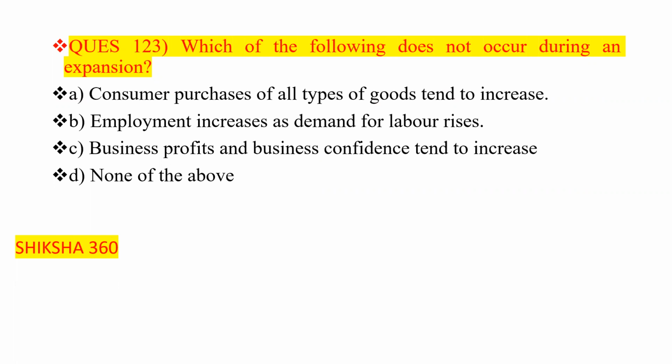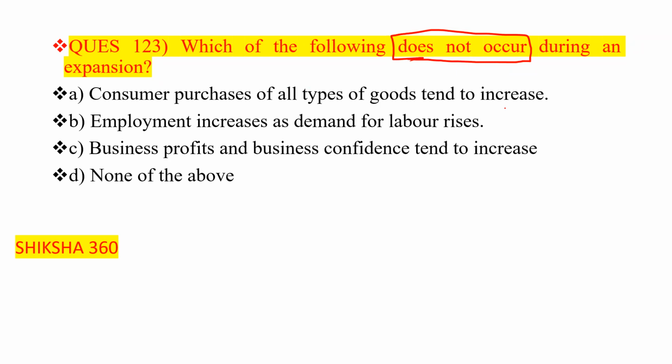Consumer purchases of all types of goods tend to increase. Employment increases as demand for labor increases. Business profits and business confidence tend to increase, or none of the above. Clear? Basically, they are asking here, which of the following does not occur? Please understand, which of the following does not occur.